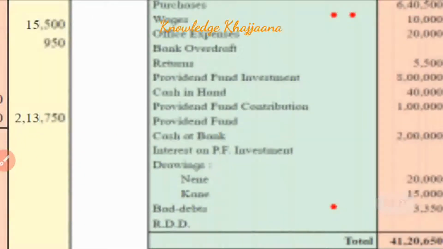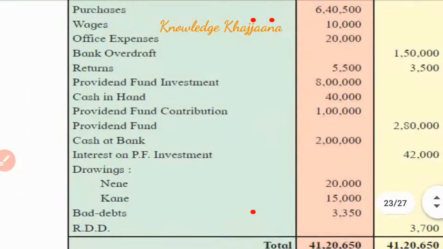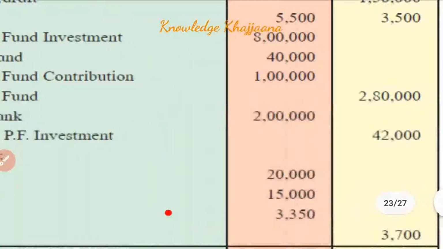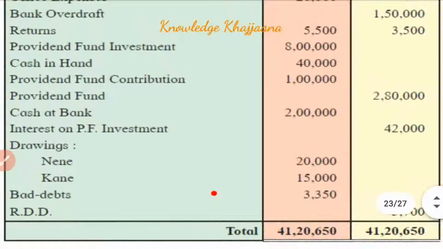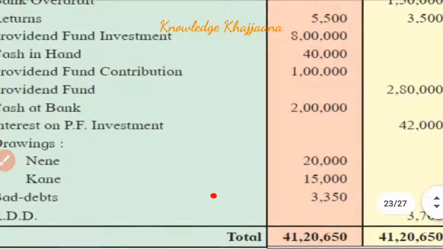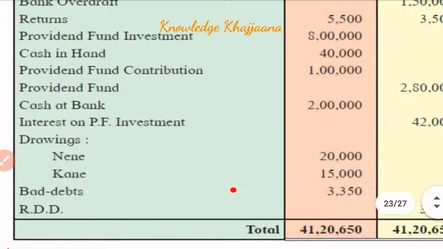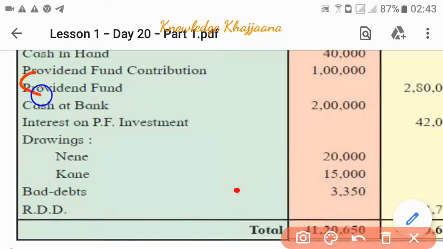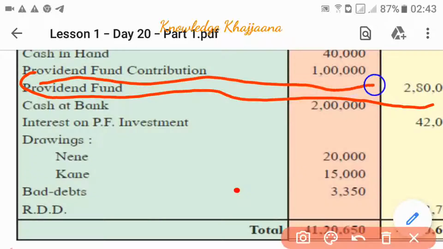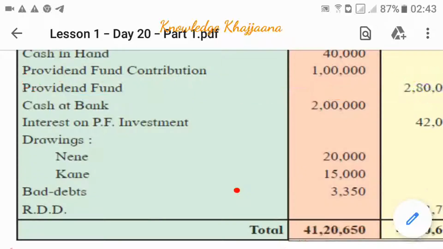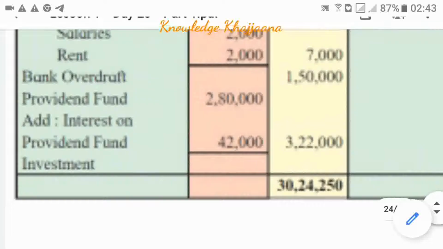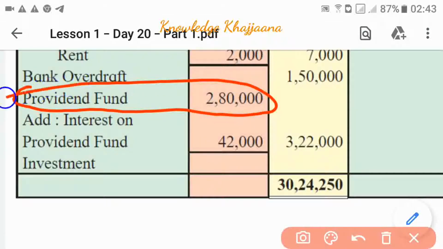Provident fund. Okay, provident fund, rupees 2,80,000, is the fund which is prepared for giving to the employees only. This money belongs to employees only, but we haven't yet given it to them because nobody has retired or nobody has asked for it back. So it is a liability for us because we have to return it. So this provident fund, which is the money of the employees itself, rupees 2,80,000, is obviously a liability. So this should be recorded to the balance sheet liability side. Okay, balance sheet liability side, provident fund amounting to rupees 2,80,000. Okay, next item,